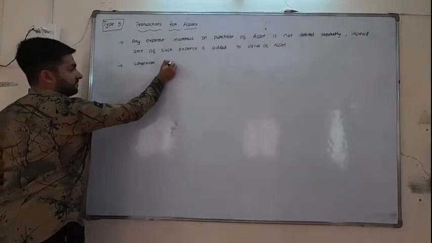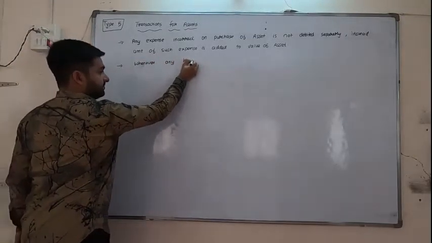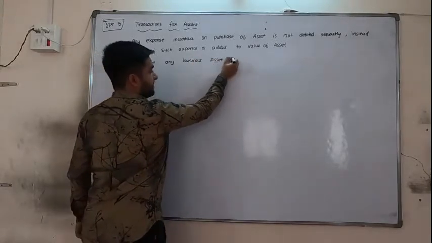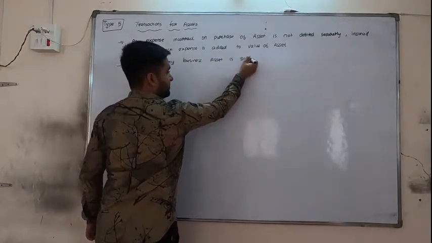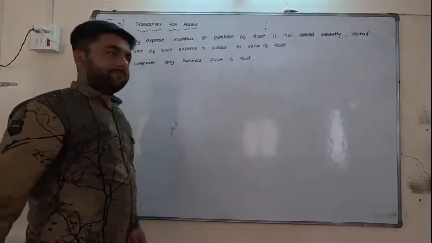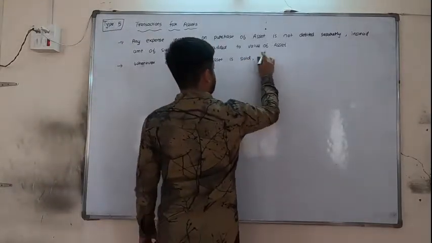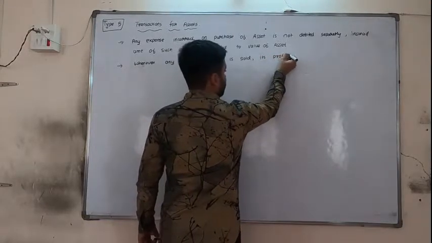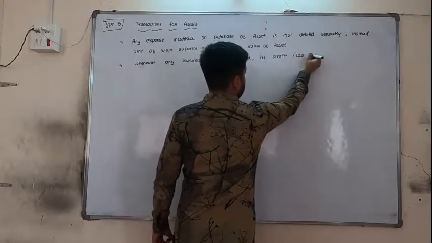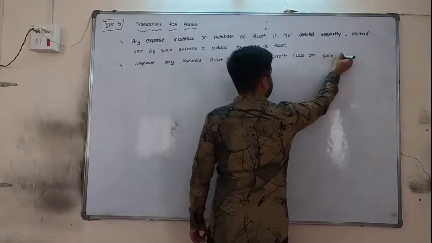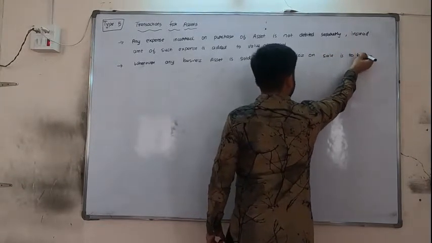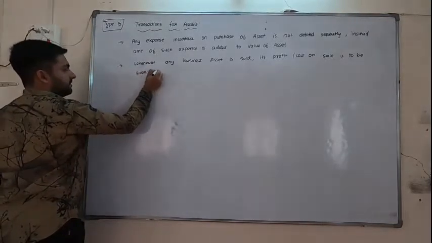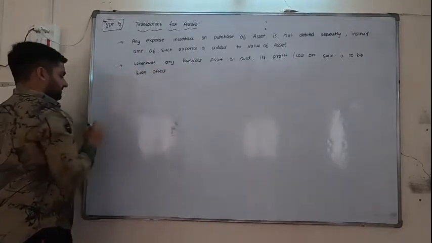Whenever any business asset is sold, its profit or loss on sale is to be given effect.